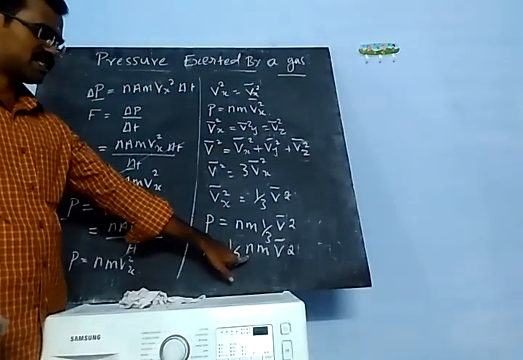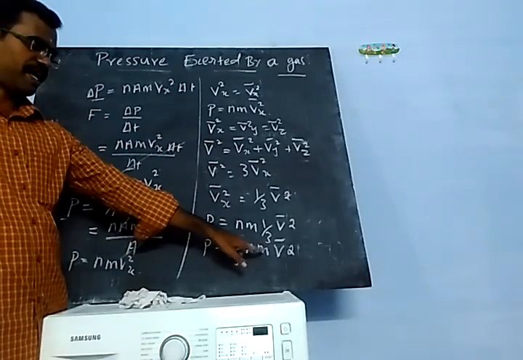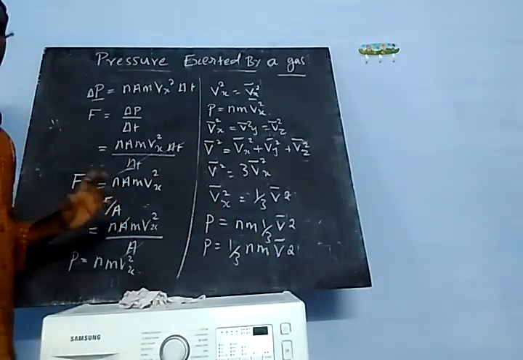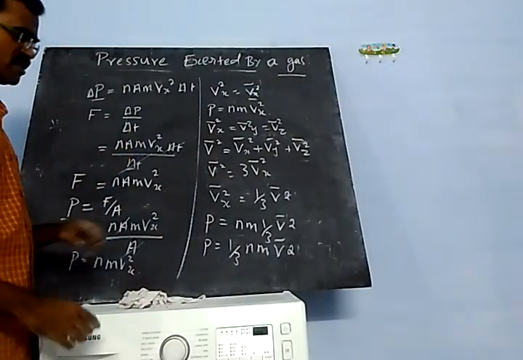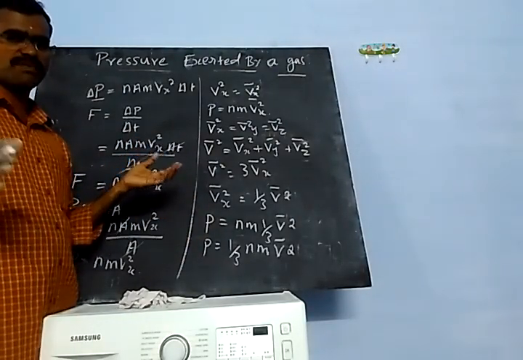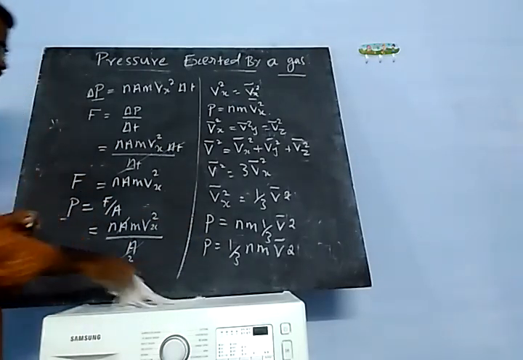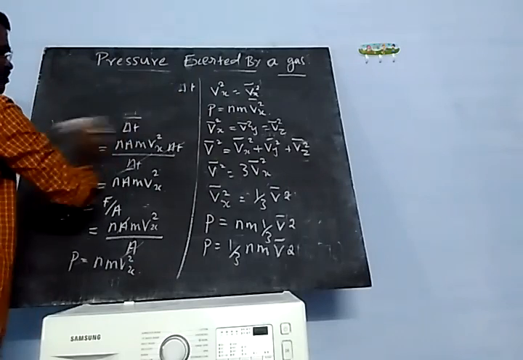Here N is the number density, m is the mass of the molecule, and v bar is the average velocity in all directions. If the gas is moving in all directions, this is called the pressure exerted by the gas.